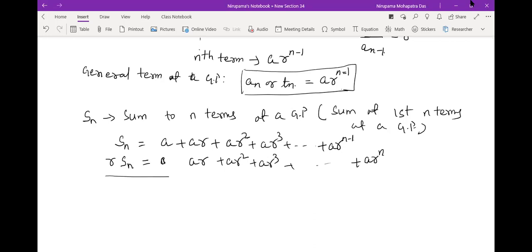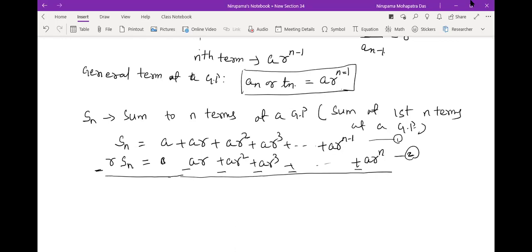Right? Now you see, we subtract. So now let's subtract. This is 1, this is 2. Subtract 2 from 1. That means you are getting like this. Okay, so Sn minus R into Sn.